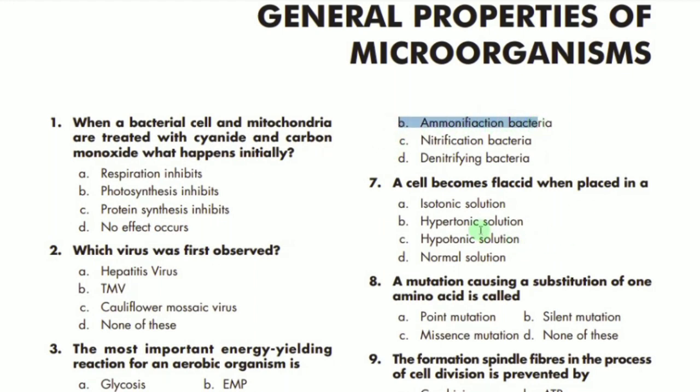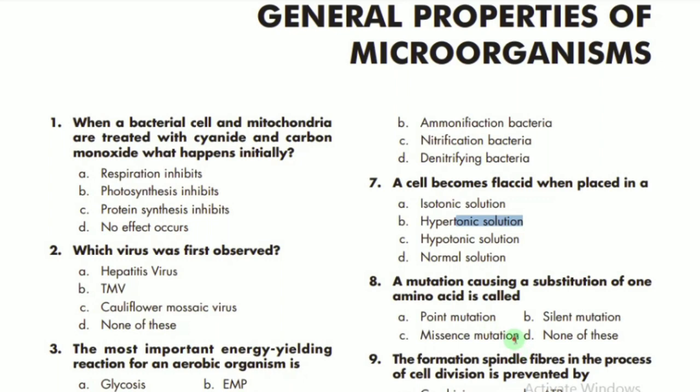A cell becomes flaccid when it is placed in a hypertonic solution. So B is the correct option. A mutation causing a substitution of one amino acid, if one amino acid is changed, this type of mutation is called missense mutation.